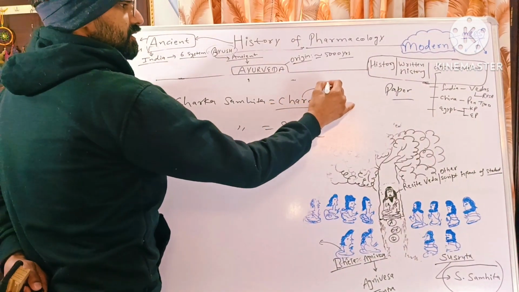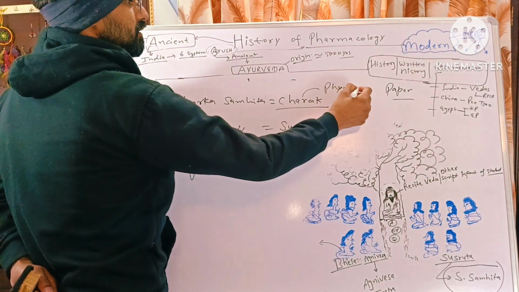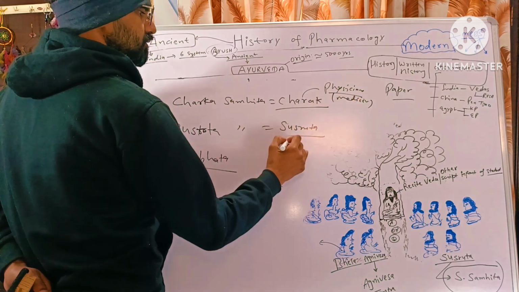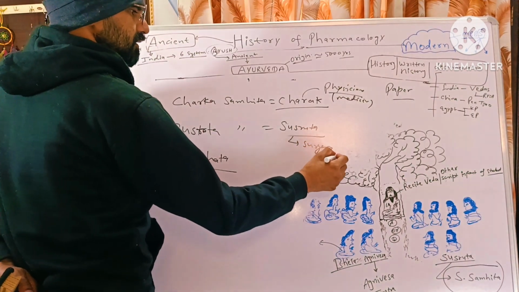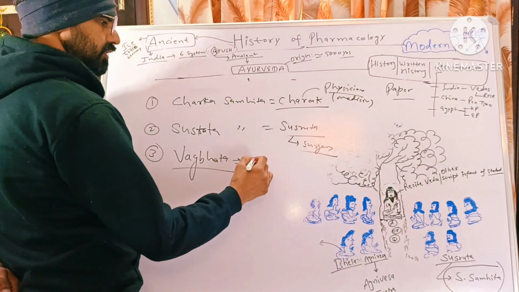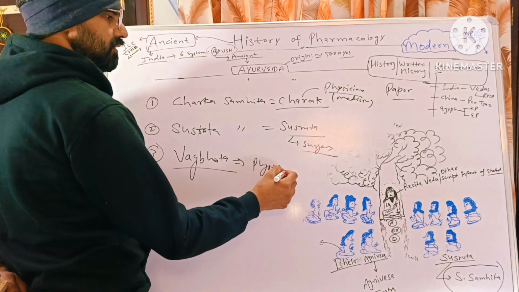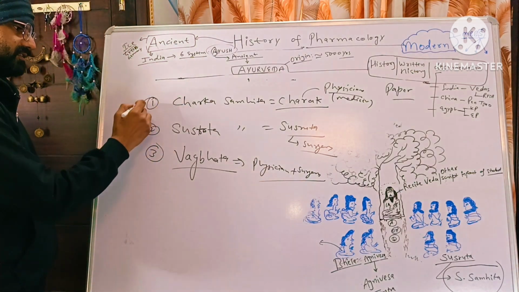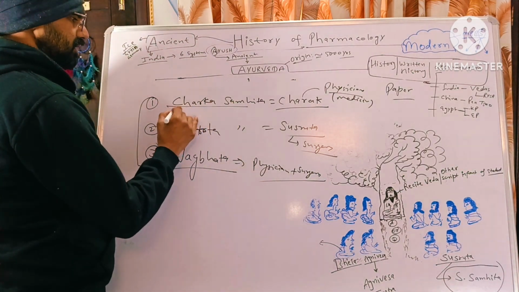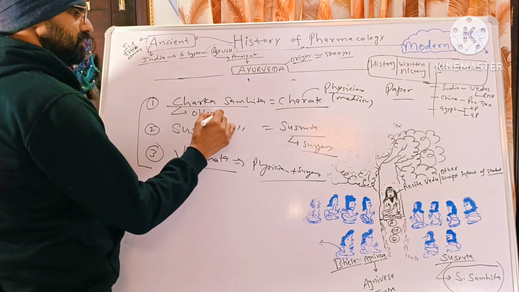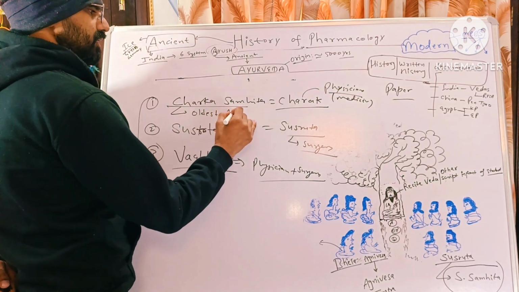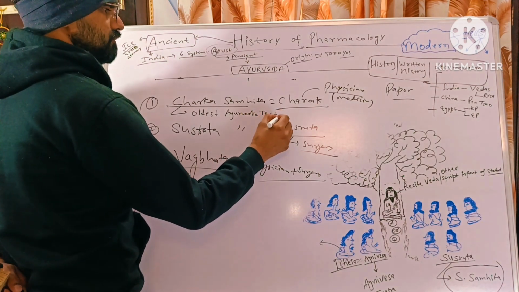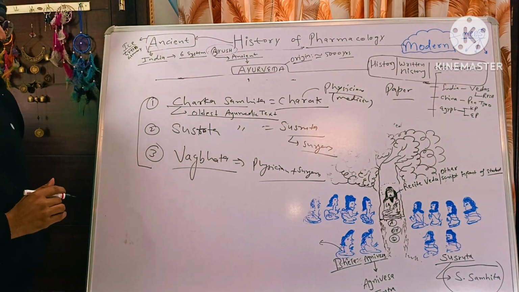Charak was a physician related with medicine, and Susrut was related with surgery, and Vagbhata was both physician as well as surgeon. Out of these three, Charak Samhita is the oldest Ayurvedic text.